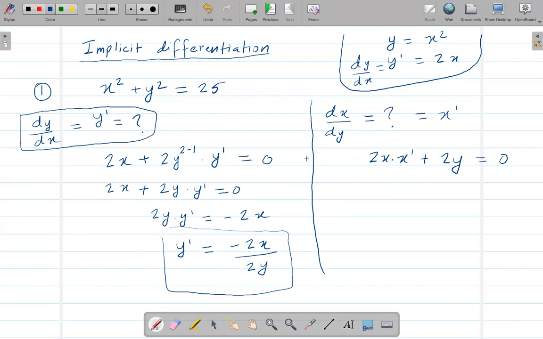Okay. Now after this, just like we did here, move this to the other side, 2x x prime minus 2y, then divide by 2x on both sides, so x prime is negative 2y over 2x. All right, so be careful about this. These two are different things. So here it will be just the change of variables. Okay, so be careful about this. So this kind of technique is called implicit differentiation.